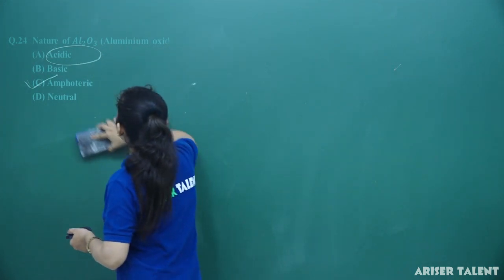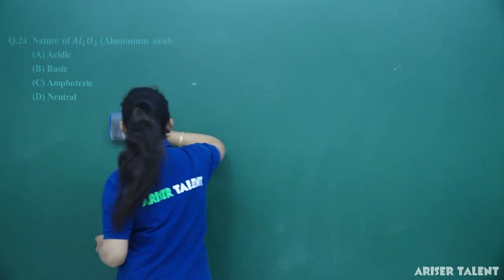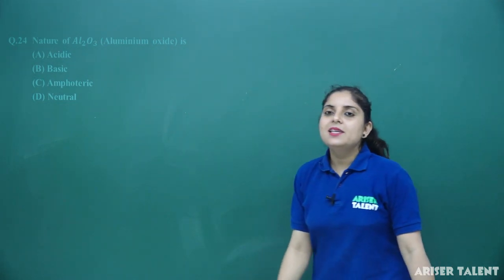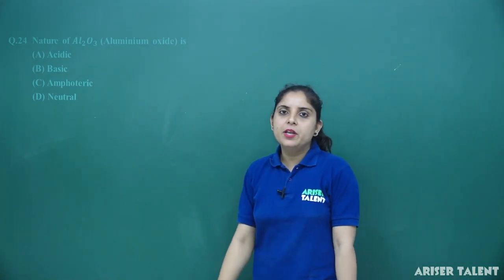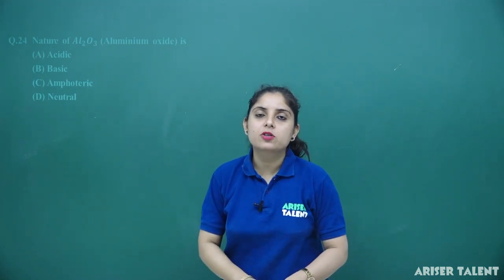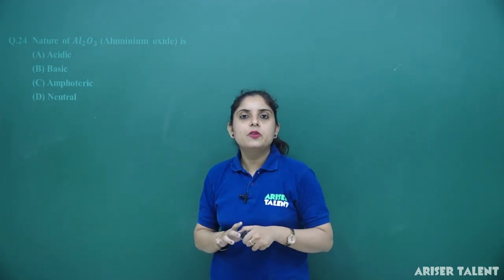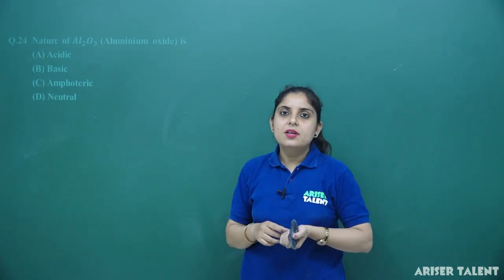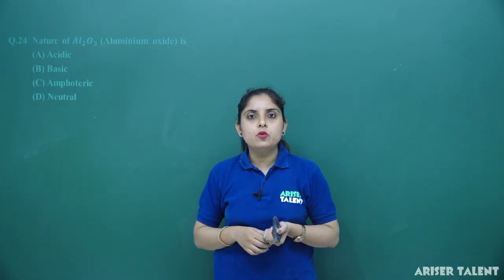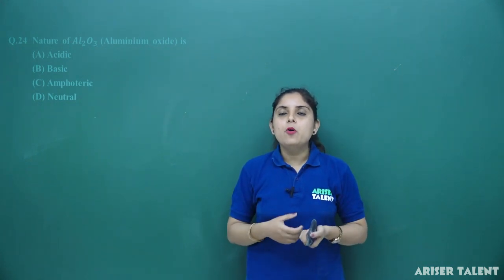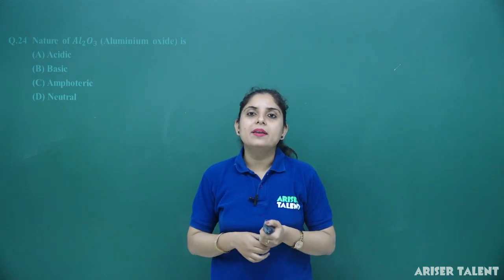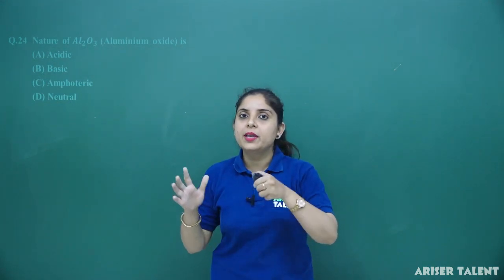Nature of aluminium oxide is again a very interesting question you have. In the chapter, we have a discussion about the amphoteric oxides. Now, what are amphoteric oxides? Amphoteric oxides are those oxides which have both acidic and basic nature. So, aluminium oxide Al2O3 is a compound that has an amphoteric nature.